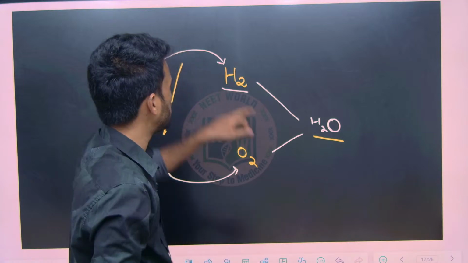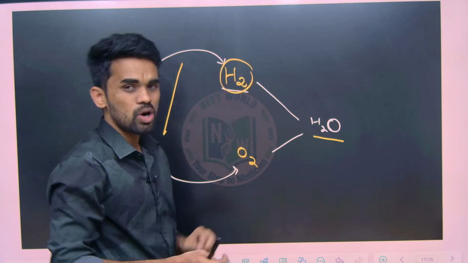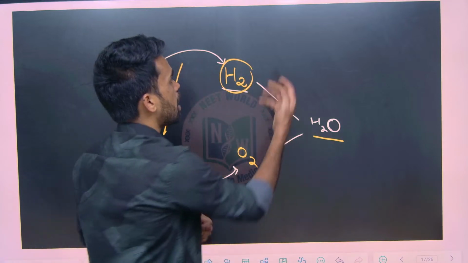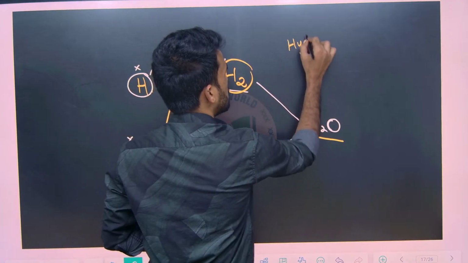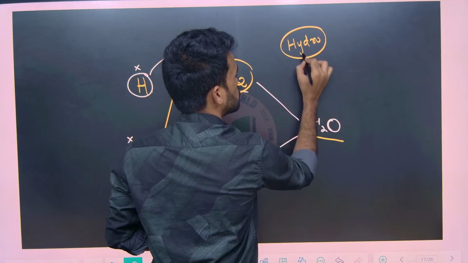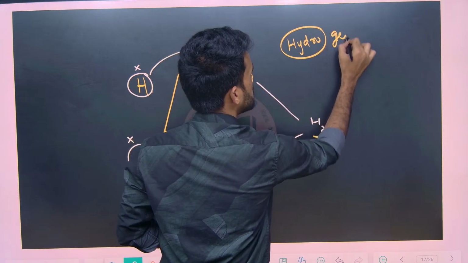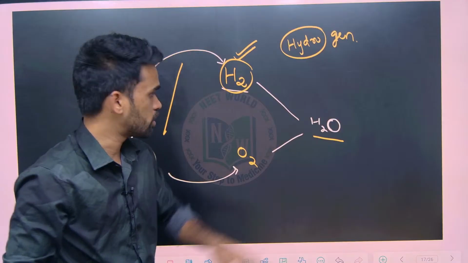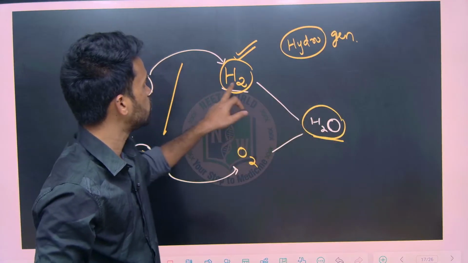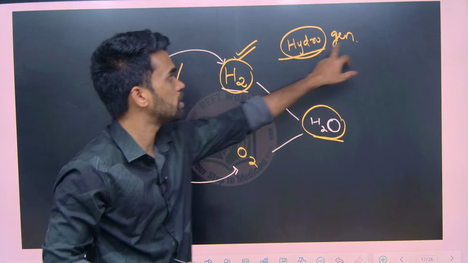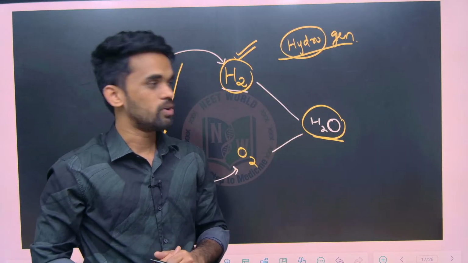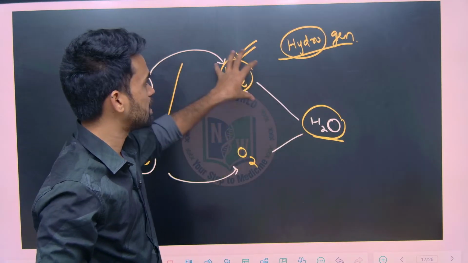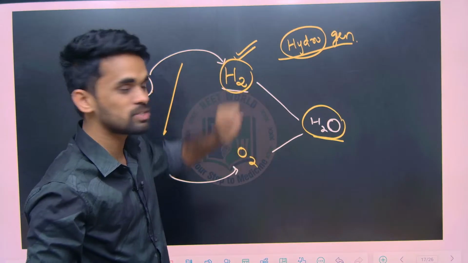So what do we mean by hydrogen? We are calling it hydrogen because hydro means water. Hydro means water, and hydrogen is the water generating element. That's why we are calling H2 hydrogen. In order to produce water we are using hydrogen, so that's why we call it hydrogen. I hope the name of this H2 molecule is also clear.